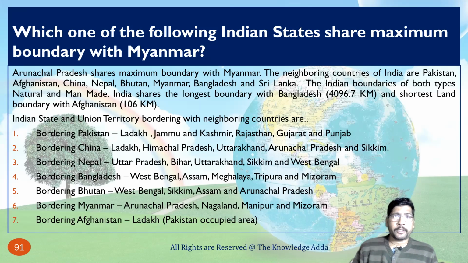So, Indian states and union territories bordering neighboring countries. Here you can find all the detail of which state is bordering which country. Bordering Pakistan: Ladakh, Jammu Kashmir, Rajasthan, Gujarat and Punjab. Bordering China: Ladakh, Himachal Pradesh, Uttarakhand, Arunachal Pradesh, Sikkim. Bordering Nepal: Uttar Pradesh, Bihar, Uttarakhand, Sikkim and West Bengal. Bordering Bangladesh: West Bengal, Assam, Meghalaya, Tripura and Mizoram. Bordering Bhutan: West Bengal, Sikkim, Assam and Arunachal Pradesh. Bordering Myanmar: Arunachal Pradesh, Nagaland, Manipur and Mizoram. And bordering Afghanistan, there is only one, that is Ladakh, and that is also Pakistan occupied area.